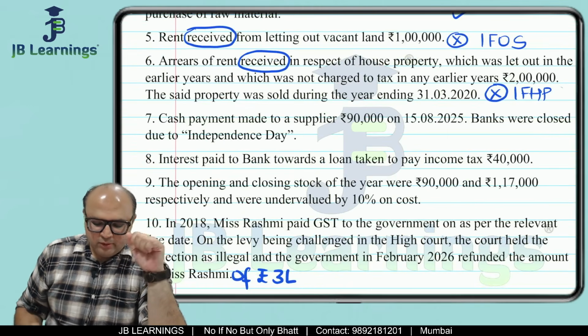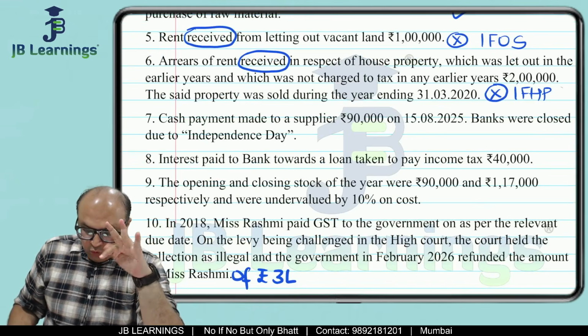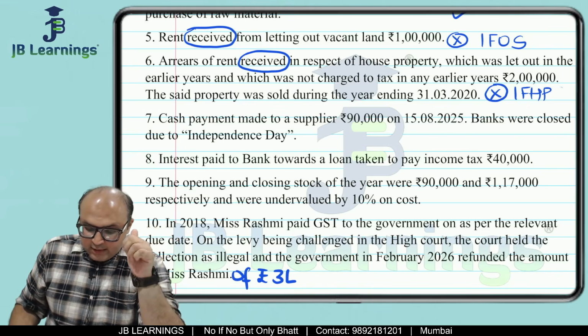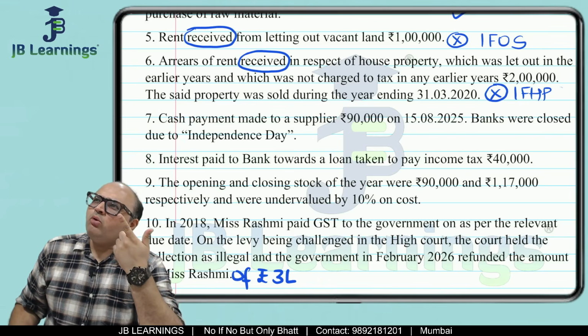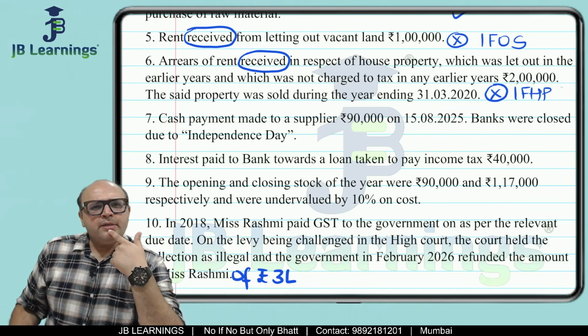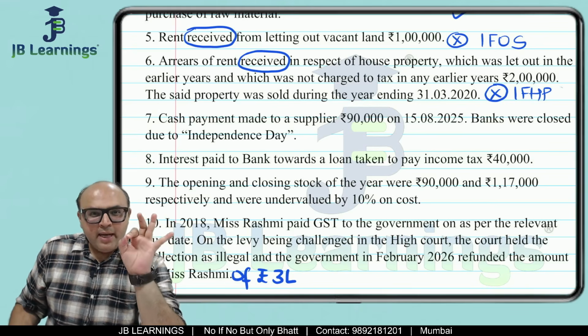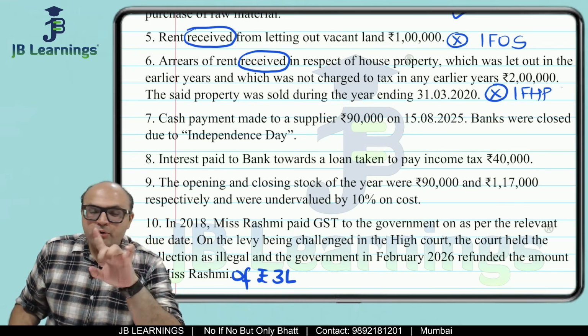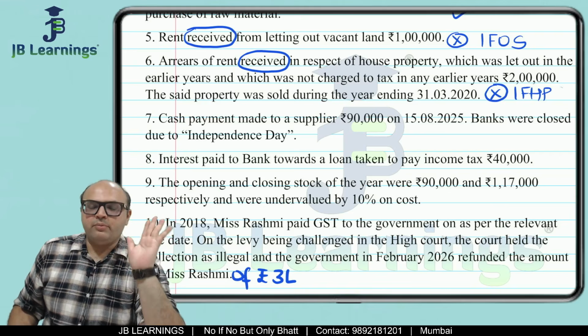Next, cash payment made to a supplier, rupees 90,000. Cash payment 90,000 on 15th August. Banks were closed due to Independence Day. Oh, cash payment made on a day when banks are closed. Is this allowed? Can I make cash payments if the banks are closed? Is this covered in my Rule 6DD? Friends, no. Even if banks are closed, you are not allowed to make cash payments of more than 10,000 to any person on the same date to the same person.